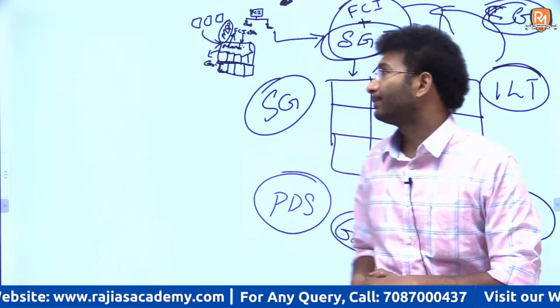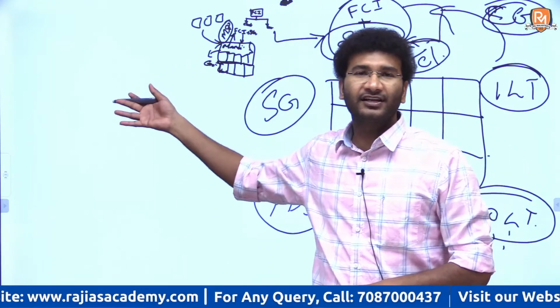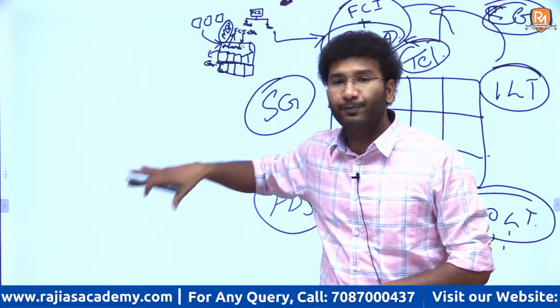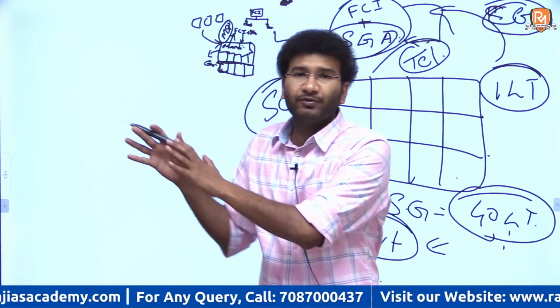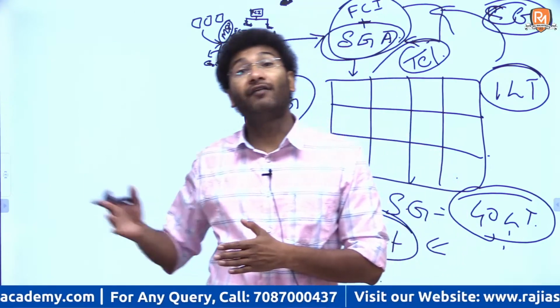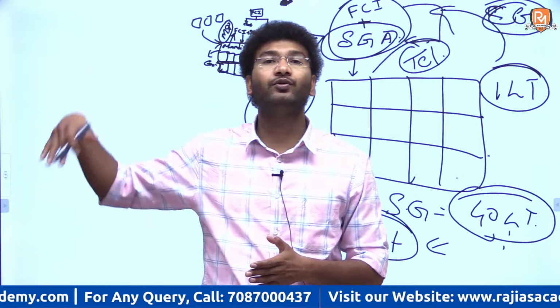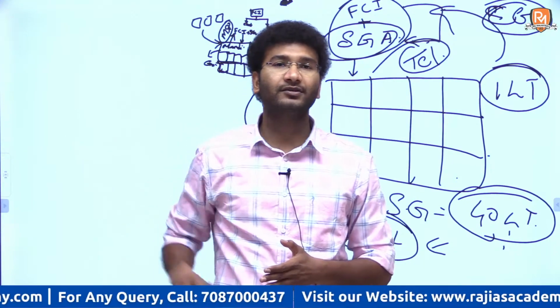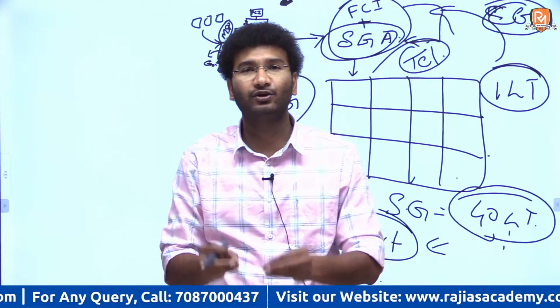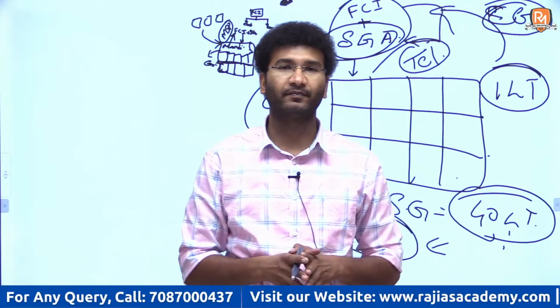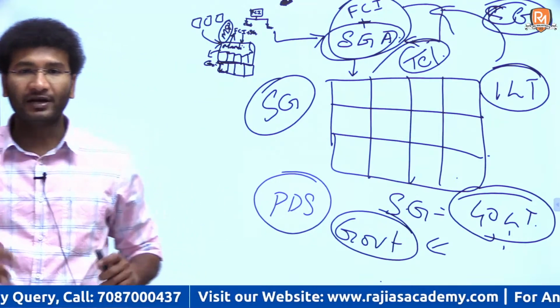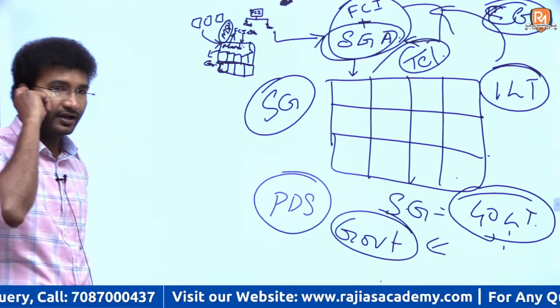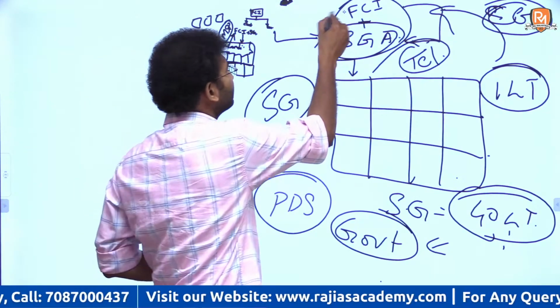Centralized procurement is where both the state government and the central government together procure, and then later the food is directly kept with the Food Corporation of India. After that, the Food Corporation of India will give it to the Ministry of Consumer Affairs. The Ministry of Consumer Affairs will now start to distribute food through the PDS system, right? This is the difference between centralized procurement and decentralized procurement, right? The Food Corporation of India is a central government agent.